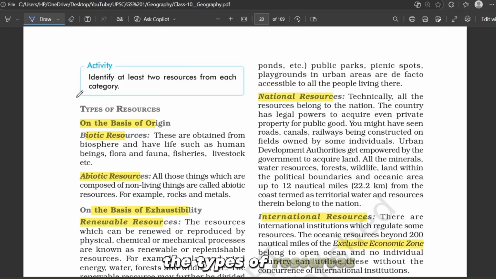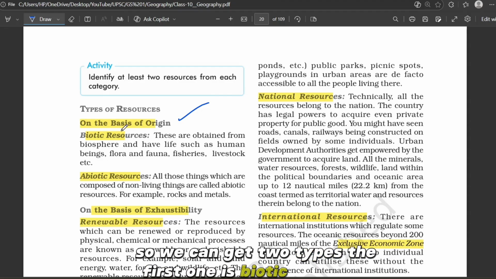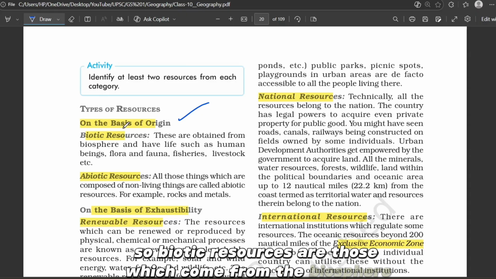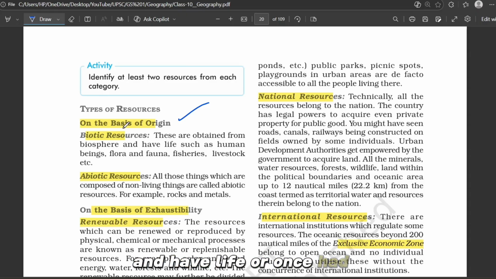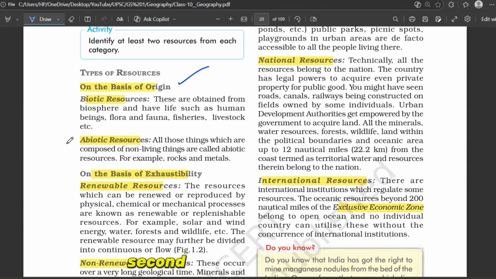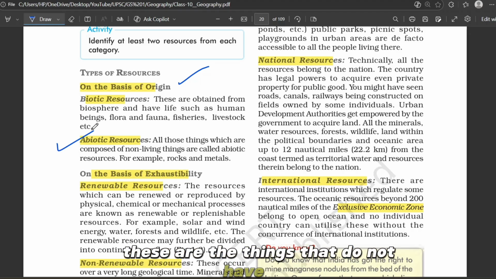The types of resources. The first one is on the basis of origin. Origin means where does it come from? Is it living or non-living? So we get two types. The first one is biotic resources. Biotic means living. So biotic resources are those which come from the biosphere and have life or once had life. When I say biosphere, just imagine the zone on earth where life exists, that is plants, animals and humans. The second one is abiotic resources. Abiotic means non-living. These are the things that do not have life, for example, rocks, sands and so on.